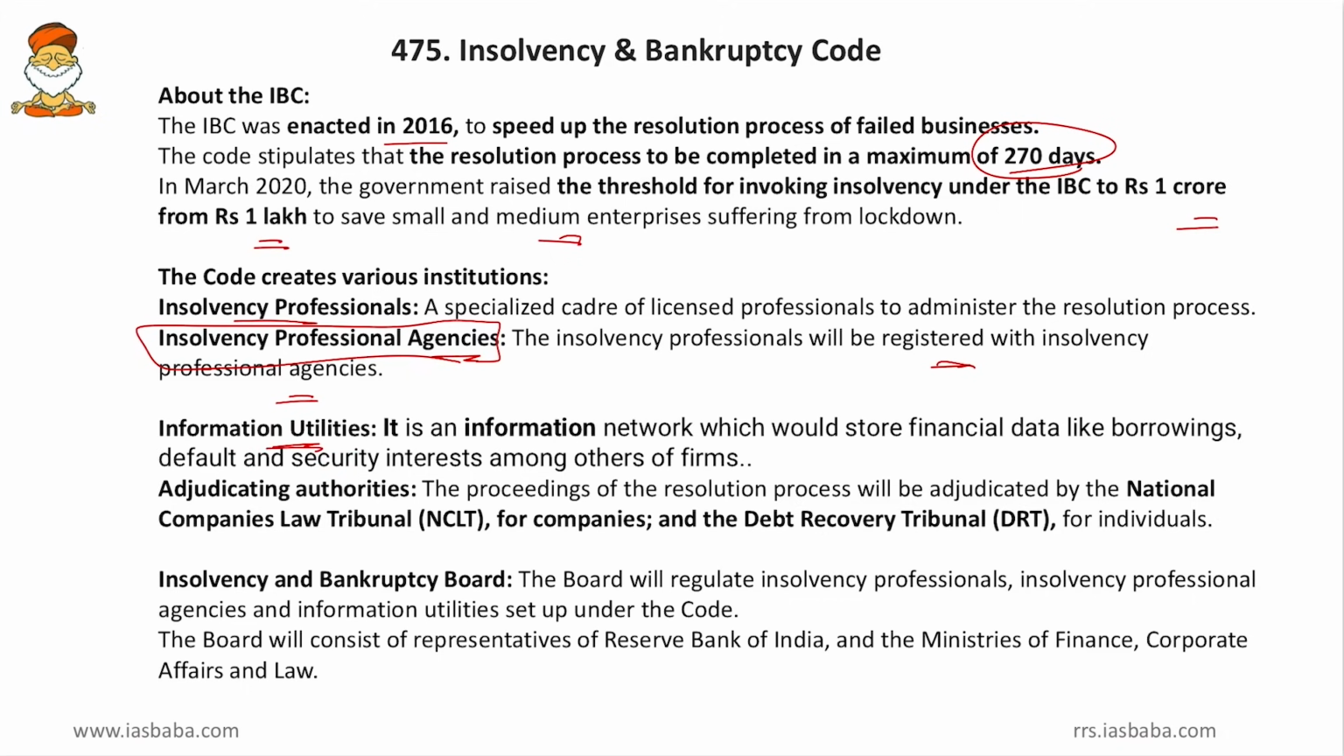Then information utilities. It is an information network which would store financial data like borrowings, default and security interests among other forms. So this is mainly an authenticator of information. So whatever the company has been doing, whether it is taking debt, whether it is giving interest, etc., is being stored authentically in these information utilities, and they have to be mandatorily set up according to the Insolvency and Bankruptcy Code. Then adjudicating authorities. The proceedings of the resolution process will be adjudicated by the National Company Law Tribunal for companies and Debt Recovery Tribunal for the individuals. So for individuals it is the DRT, and for companies it is the National Company Law Tribunal.